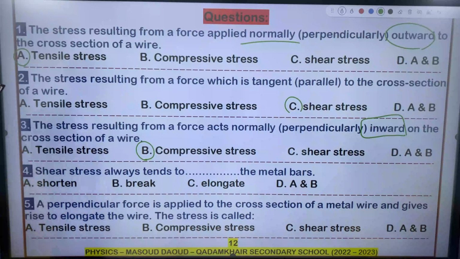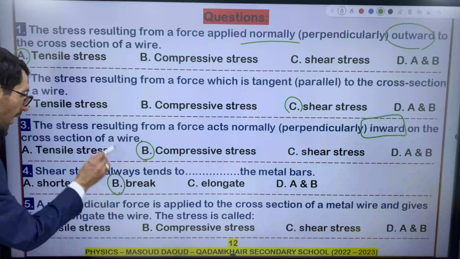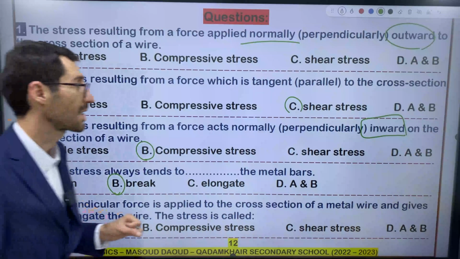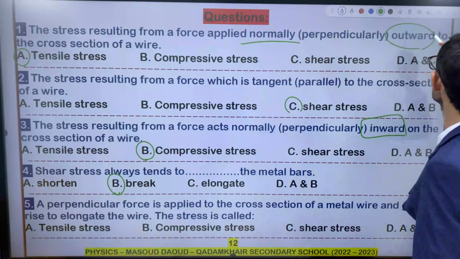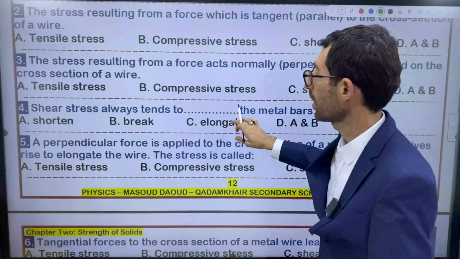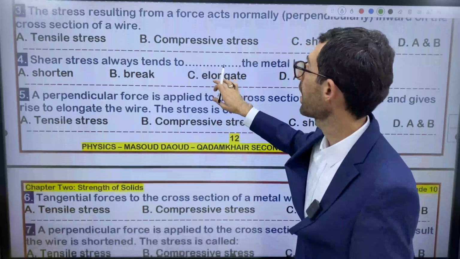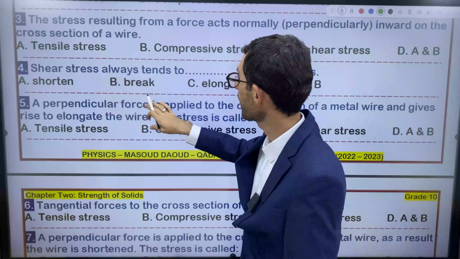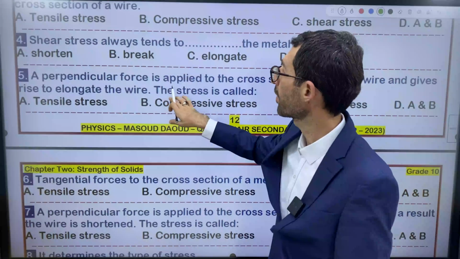Which option is right? I'm sure you know the answer. So shear stress always tries to break the solid. I answered question number 4 for you.